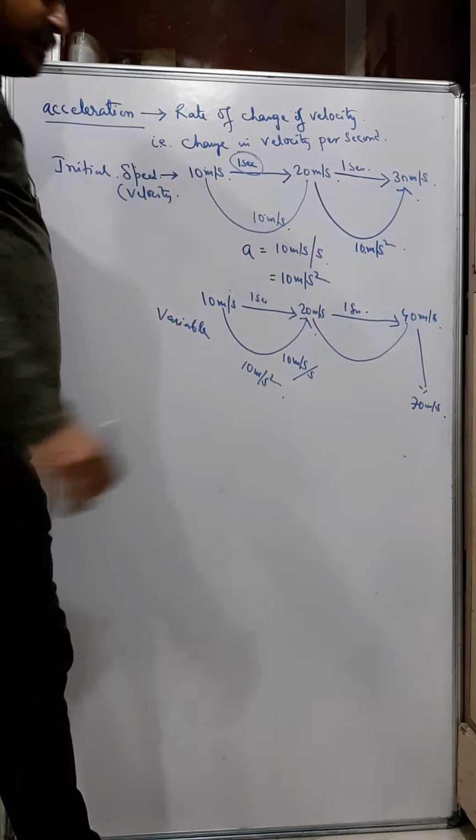So in this case it is a variable acceleration, and in the other case it is a uniform acceleration. The acceleration is the same. That means the velocity of the body is increasing by 10 meter per second after every 1 second. Okay, understand?